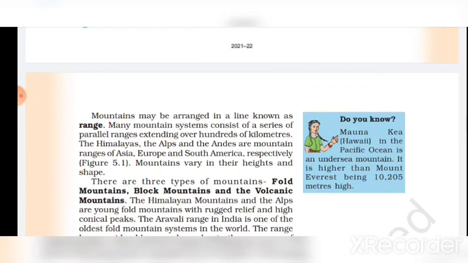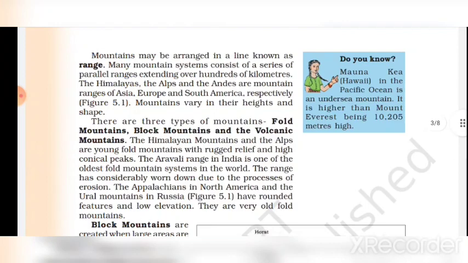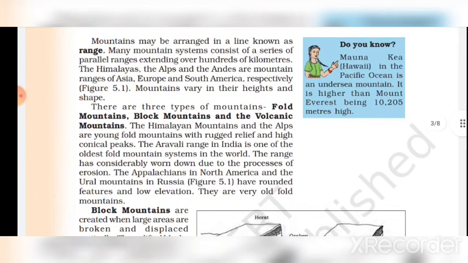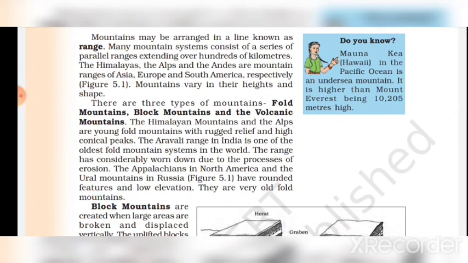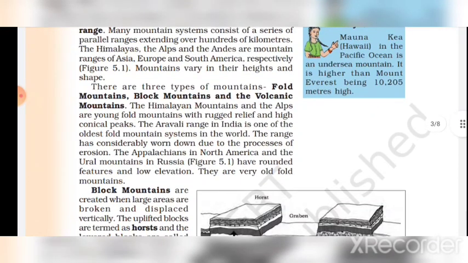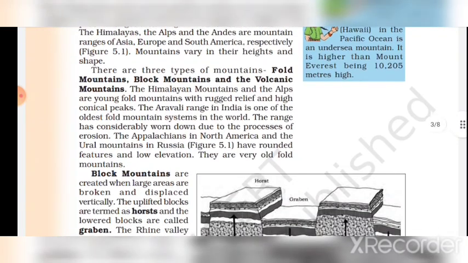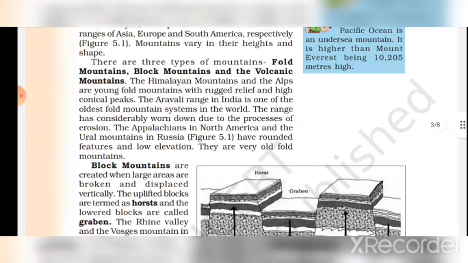Mountains may be arranged in a line and known as a range. Many mountain systems consist of a series of parallel ranges extending over hundreds of kilometers. The Himalayas, the Alps, and the Andes are mountain ranges of Asia, Europe, and South America, respectively. Mountains vary in their height and shape.